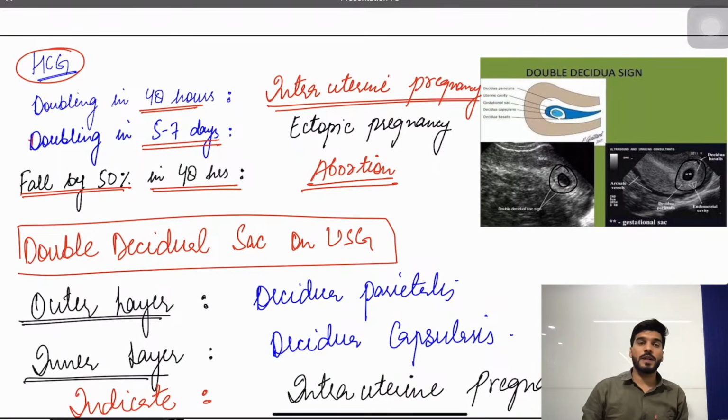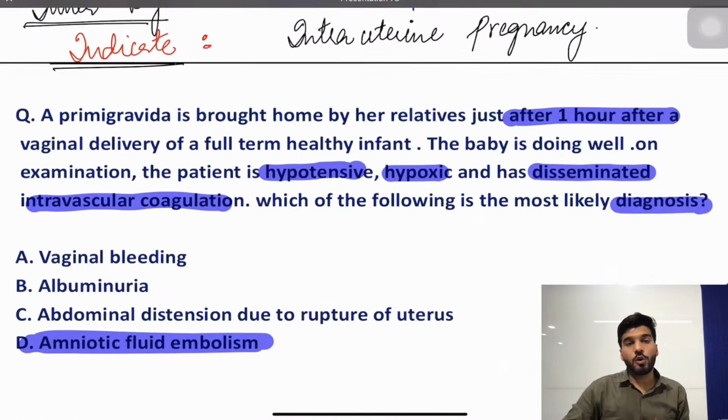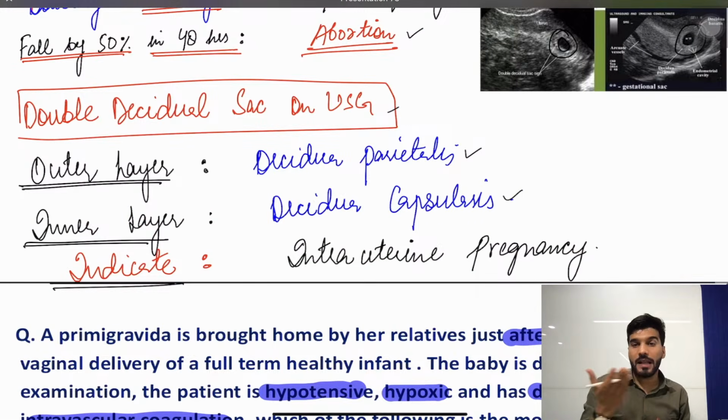Followed by that, we discussed the beta HCG doubling time. If beta HCG doubles in 48 hours, this is a case of intrauterine pregnancy. If it doubles in 5 to 7 days, it's a classical case of ectopic pregnancy. And if the beta HCG falls by 50% in 48 hours, this is going to be a case of abortion. Now, double decidual sac on the USG: the outer layer is decidua parietalis, the inner is decidua capsularis, and double decidual sac indicates intrauterine pregnancy. If this is absent, this is a case of ectopic pregnancy. Followed by that, we also used to check serum progesterone levels, but that's outdated now. More than 25 nanograms per milliliter and less than 25, but now we don't check the progesterone levels.